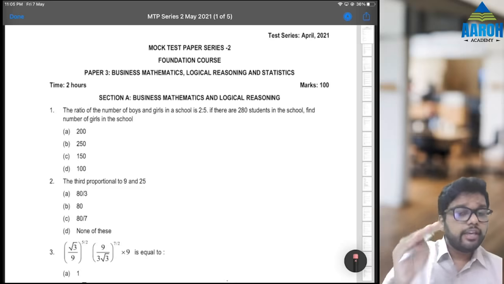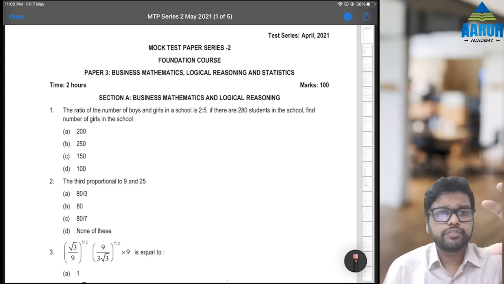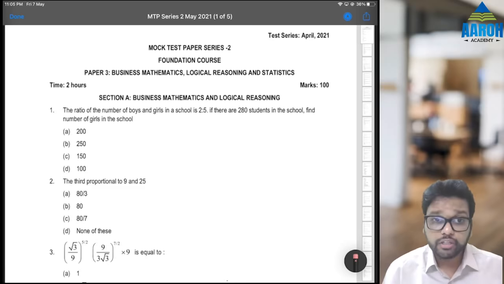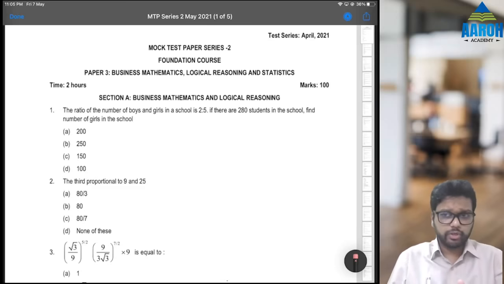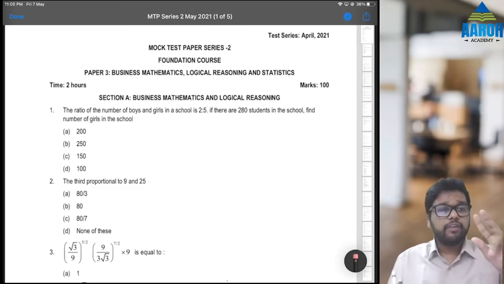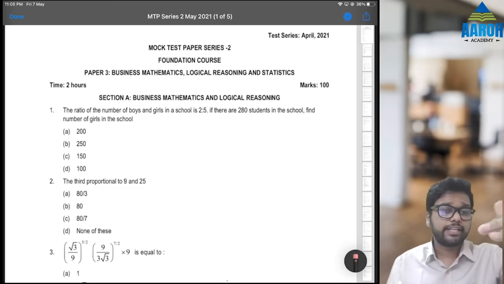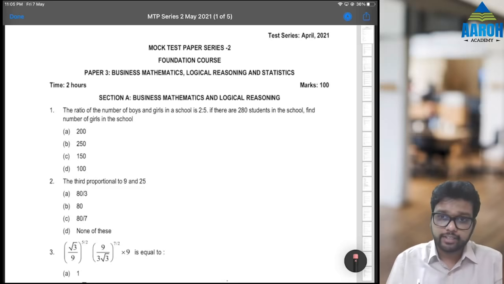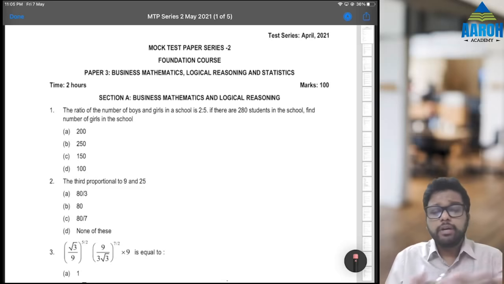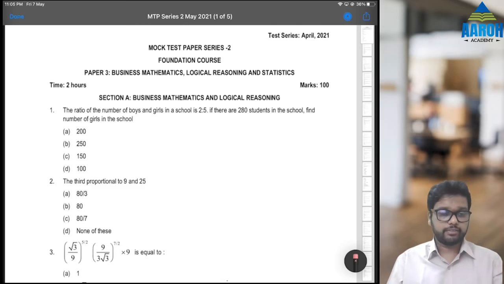Third thing is, here they give chapter wise questions, that is ratios first, then proportion, indices, log and so on. Obviously in final exam it is not going to be like that, everything is mixed. Even math, stats, LR questions are mixed, section A, section B is not there in final exam. So remember that, but still obviously this is good for practice.